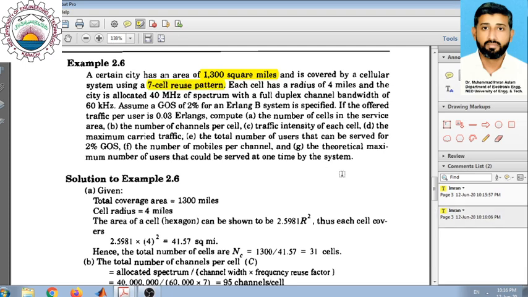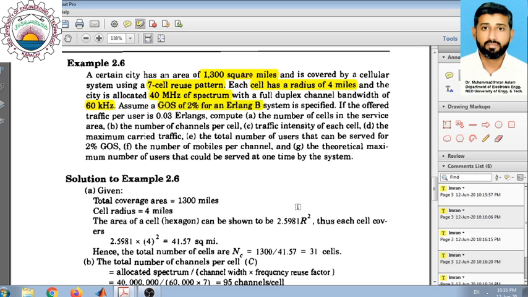Of course, we have divided the area in cells, so each cell has a radius of 4 miles, and the city is allocated a spectrum of 40 megahertz with a full duplex channel bandwidth of 40 kilohertz, and the required grade of service is 2%.